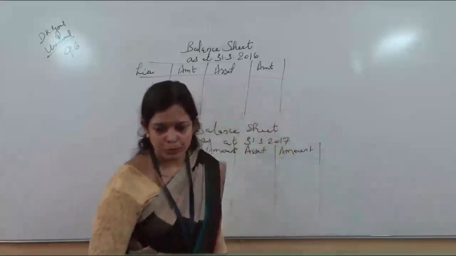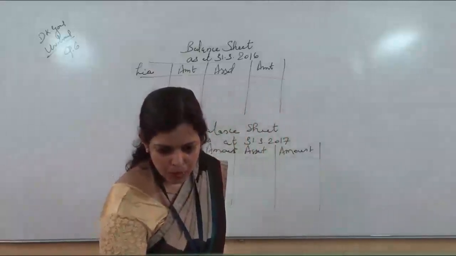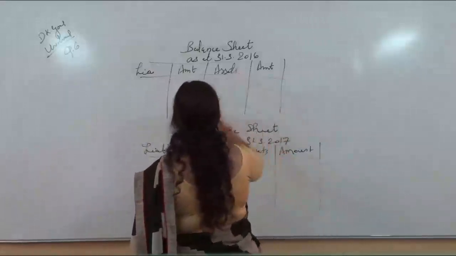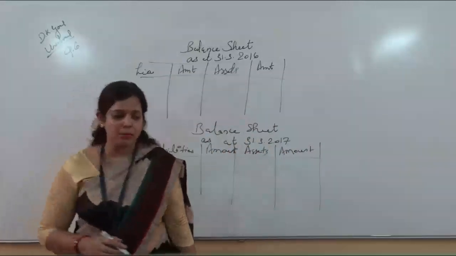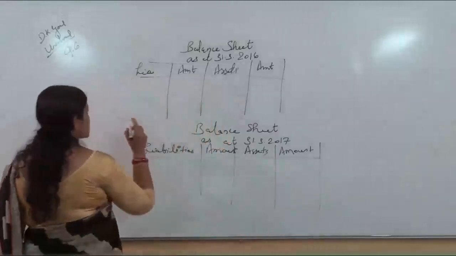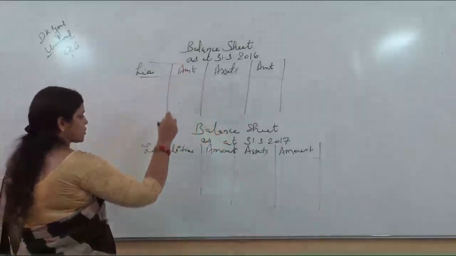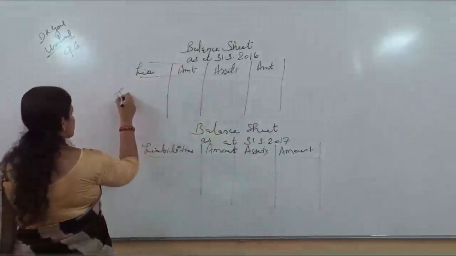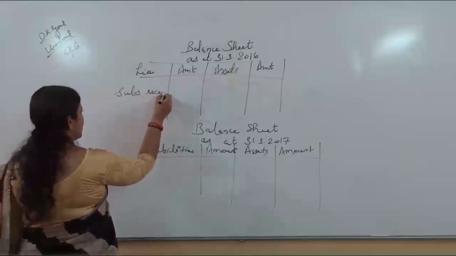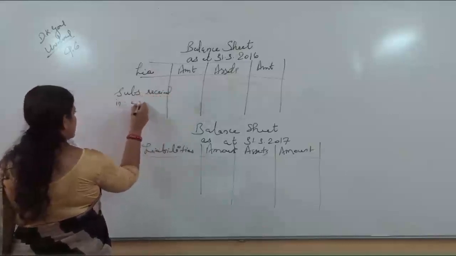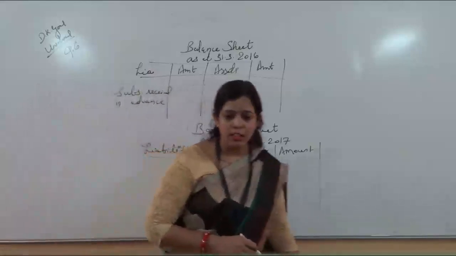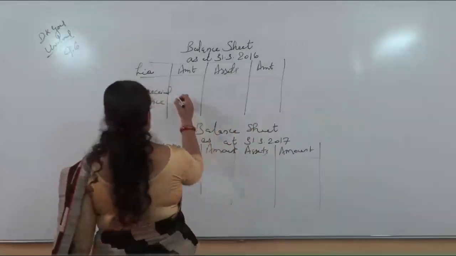Now see what are the figures here which are related to the past year. Let us see the past balance sheet first of all. You can see one was a subscription advance which was received at the end of this session, which we have added here. Subscription received in advance, which was related to the last year. How much amount did we receive in the last year? Yes, it was 32,000.